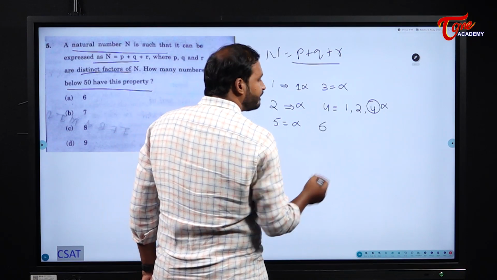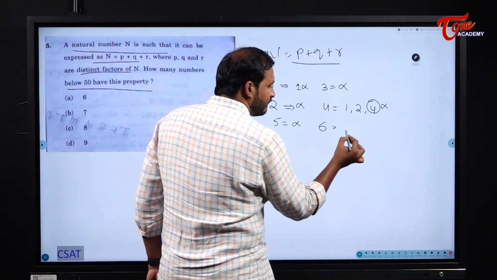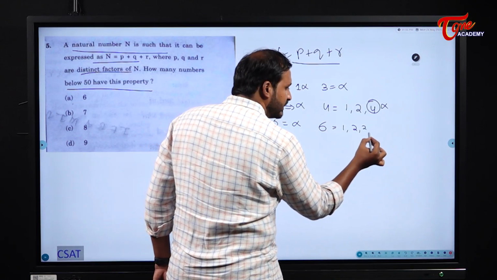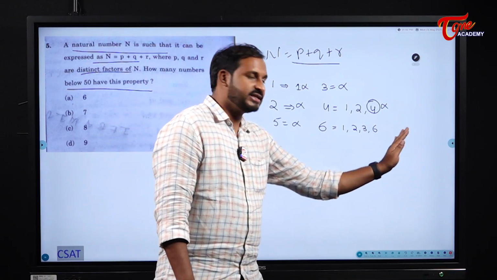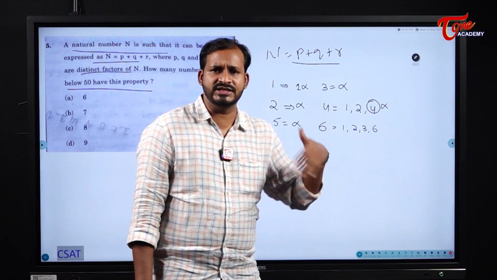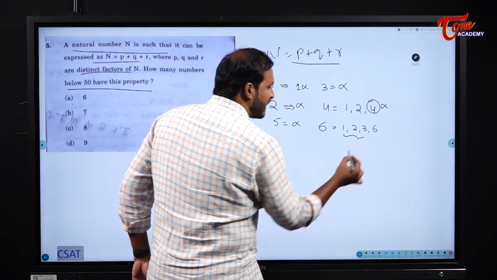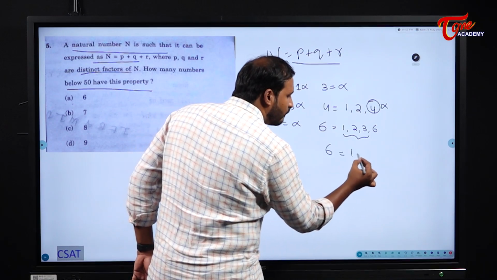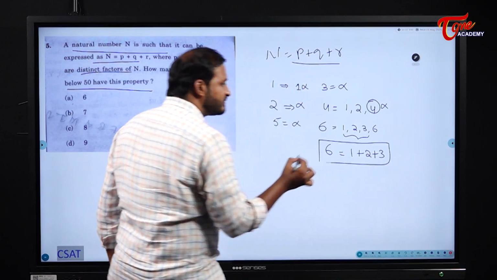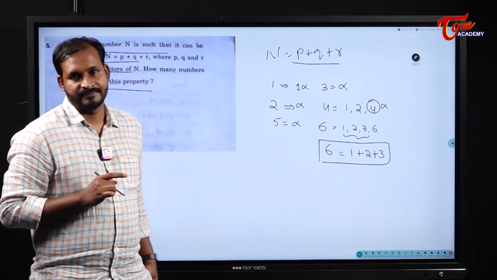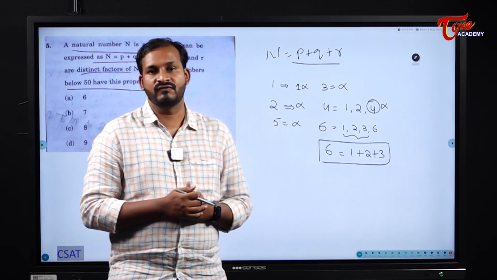Next, 6. Please observe carefully. What are the factors of 6? 1, 2, 3 and 6 are the factors of 6. But I should not take 6, the reason is very simple: if I add anything to 6, it will cross beyond 6. It is of no use. So I will take 1, 2 and 3 as the factors. So 6 is equal to 1 plus 2 plus 3. So 6 is the smallest number which satisfies this rule for the first time.